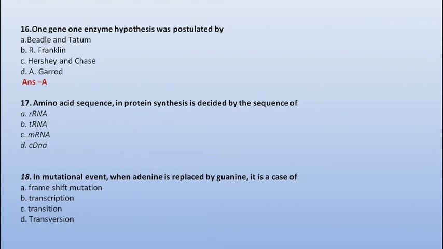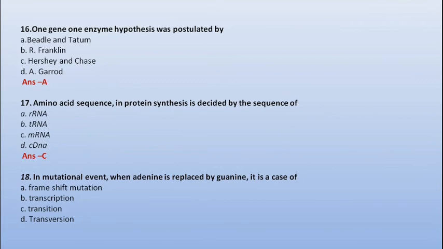Next question. Amino acid sequence in protein synthesis is decided by the sequence of rRNA, tRNA, mRNA, or cDNA. Codons are basically present on mRNA, so our correct option would be option number C.